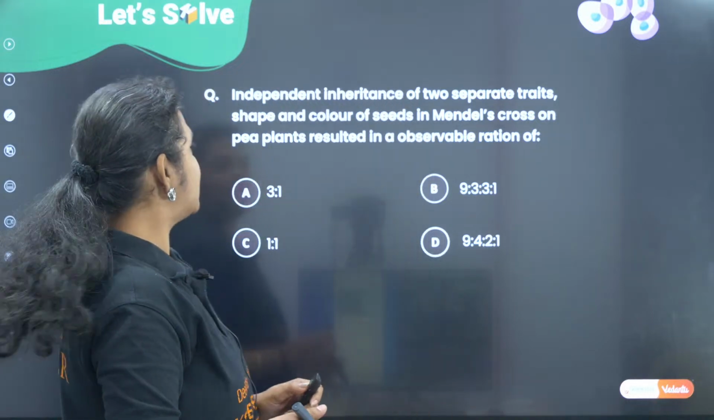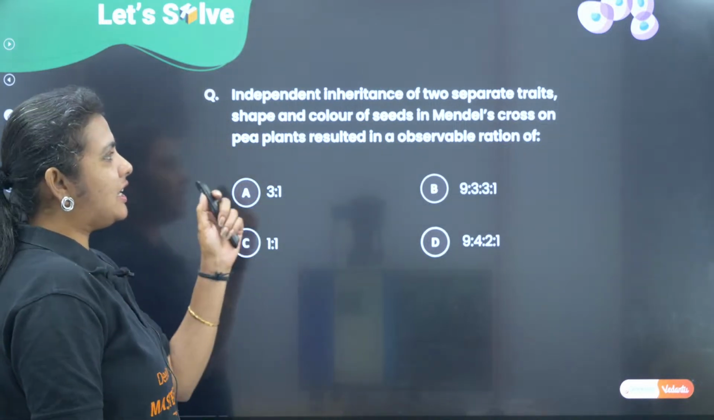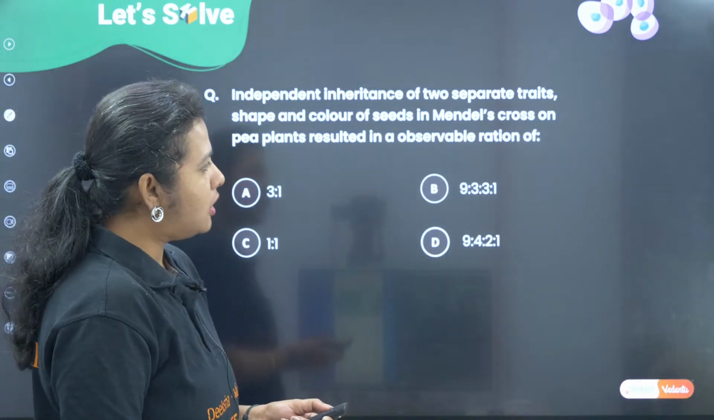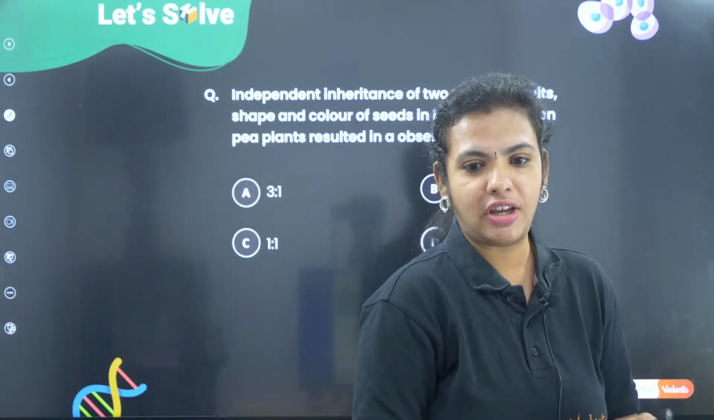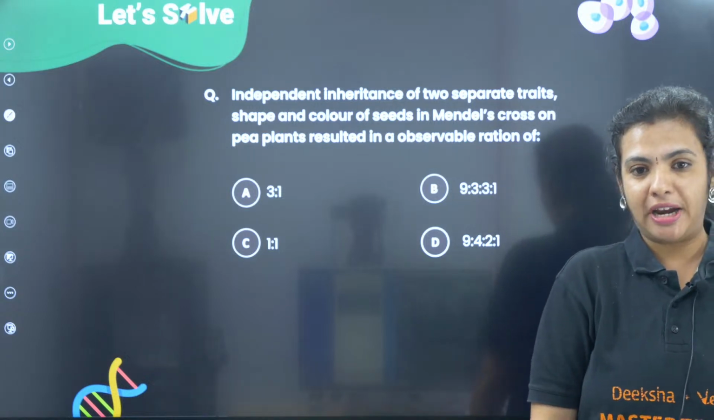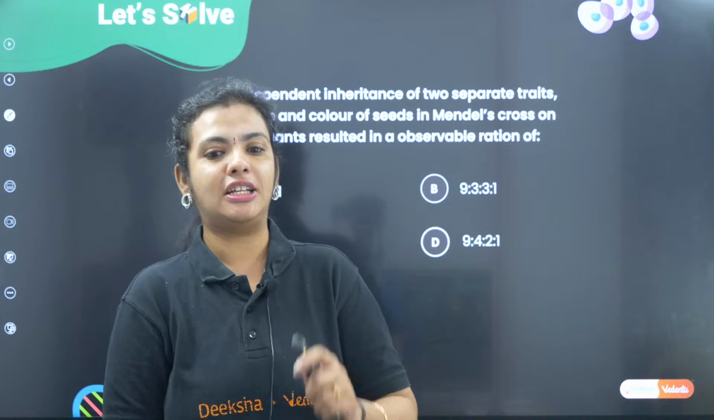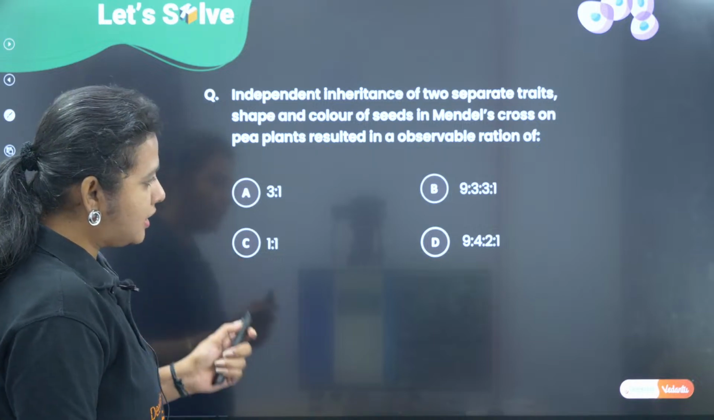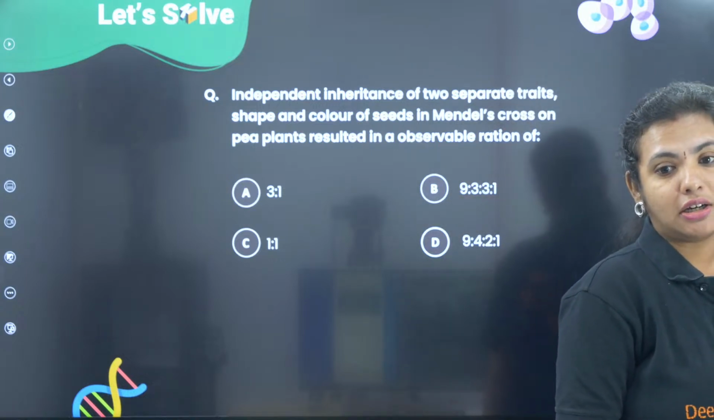The first question says, independent inheritance of two separate traits, shape and color of seeds in Mendel's cross on pea plants, resulted in an observable ratio of. I want all you kids to participate and give in your answer. It's just like a revision for you, children, so that when you see this question in your question paper, you will be absolutely thorough with the answers. The options are 3:1, 9:3:3:1, 1:1, 9:4:2:1. So what could be the answer?